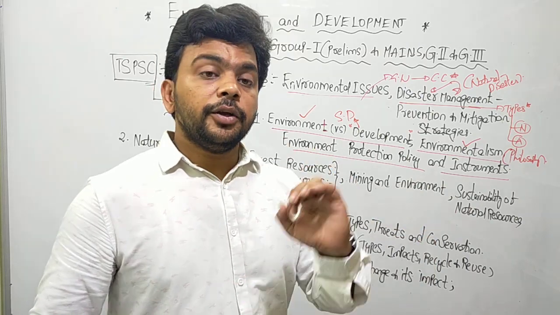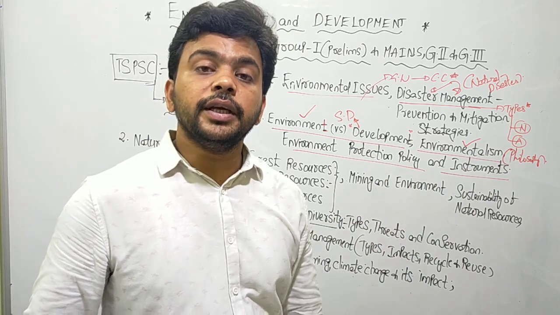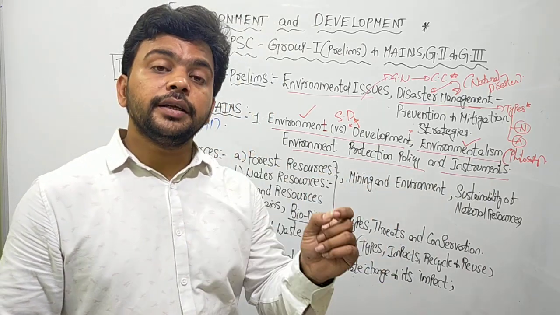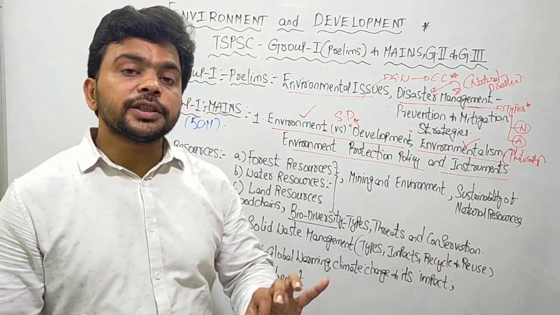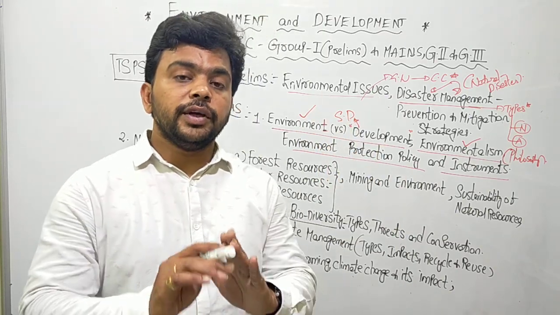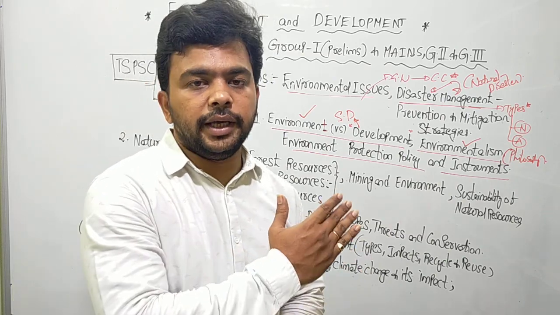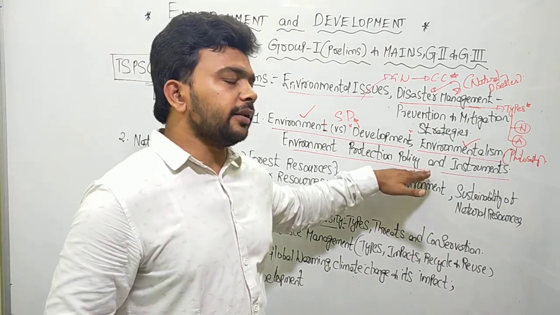To protect the people of the country from air pollution, we have the Air Prevention and Control of Pollution Act 1982. Similarly, we have the Environment Protection Act 1986, which talks about taking care of the entire environment, without separating air and water in detail. So various laws are there.